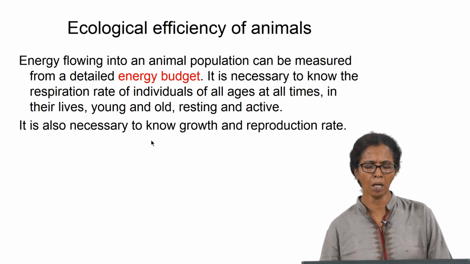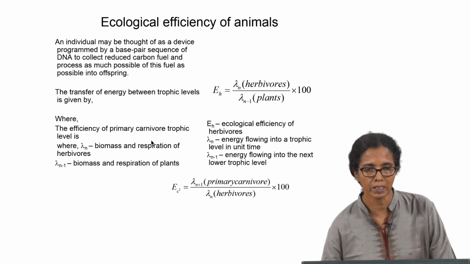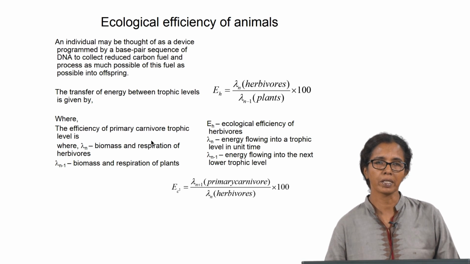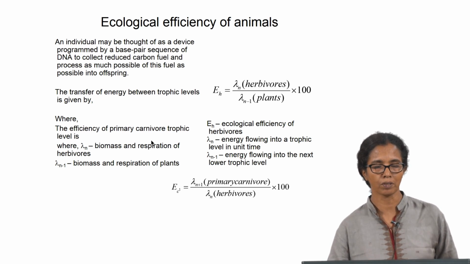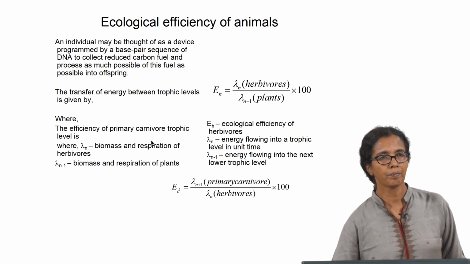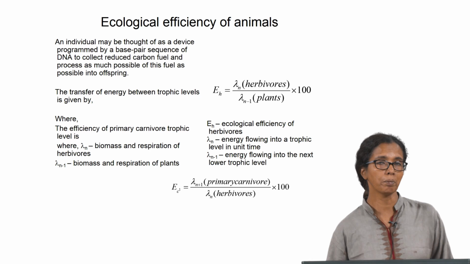Then only we get an approximation of the efficiency with which energy is flowing into that system. So, the efficiency of that energy flow is again determined by the output divided by the input, times 100. So, the output is basically how much is stored in that particular trophic level as biomass, divided by the energy that is flowing into the system, that is the food taken by the animals.